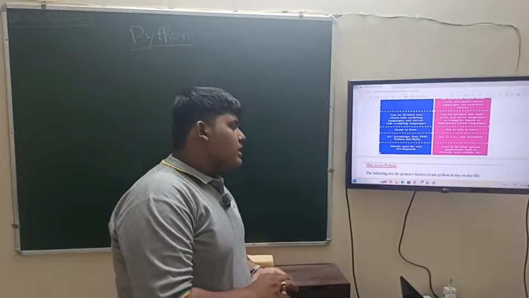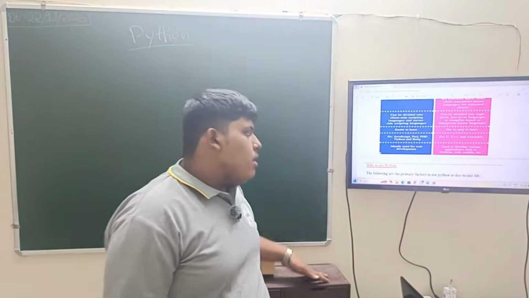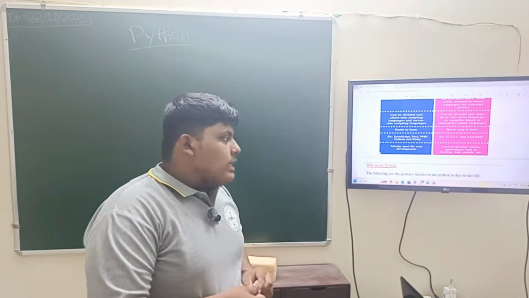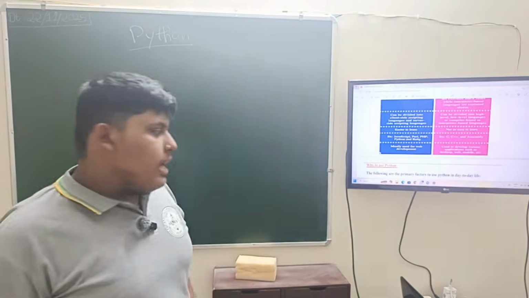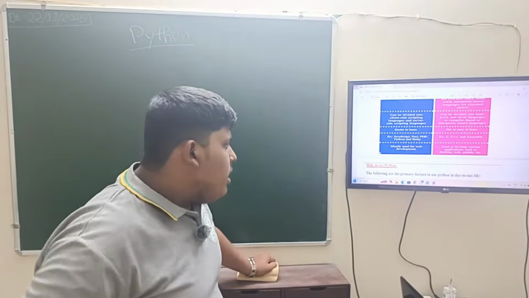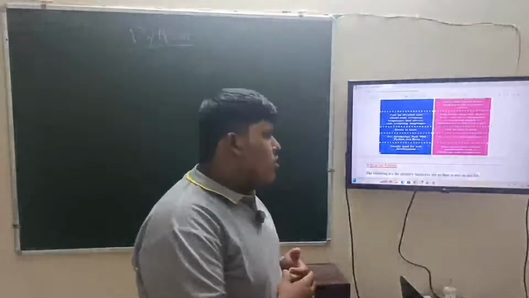Next point is examples. Examples of scripting languages: JavaScript, Perl, PHP, Python, and Ruby. Examples of programming languages are C, C++, and assembly. Next is usage: mostly used for web development, and used to develop various applications such as desktop, web, mobile, etc.